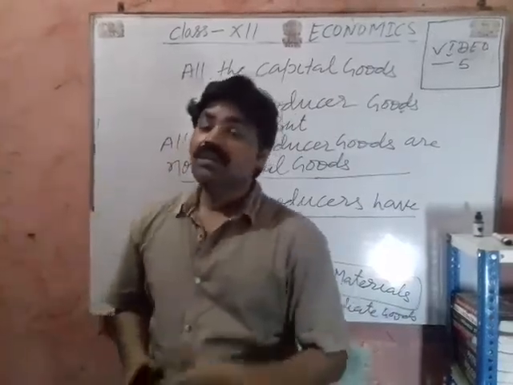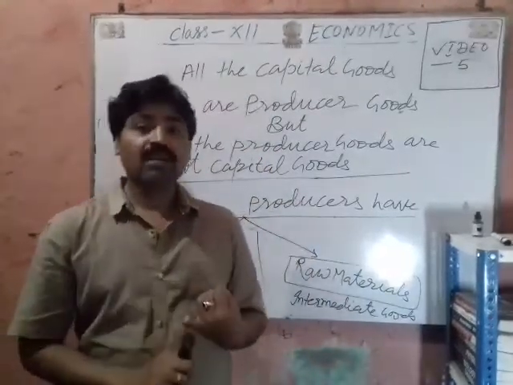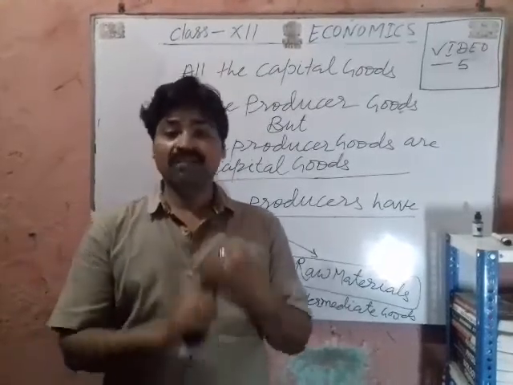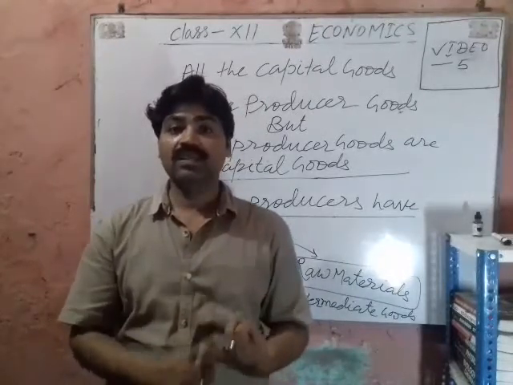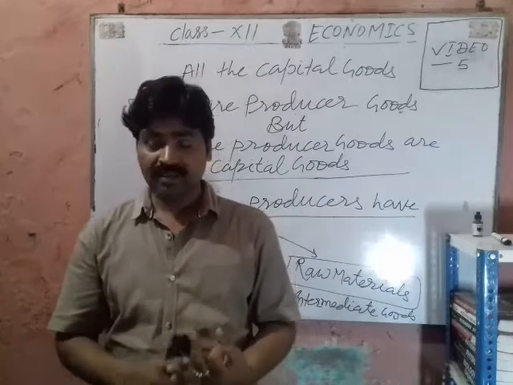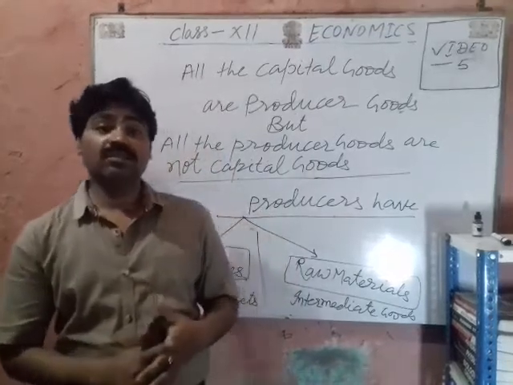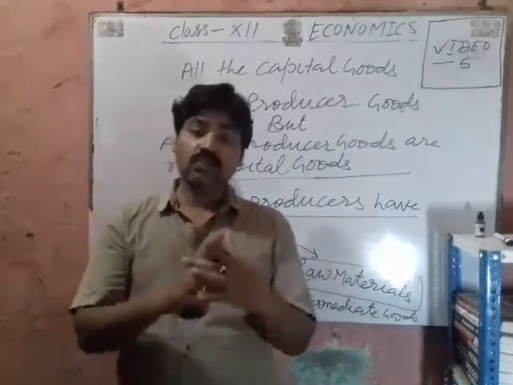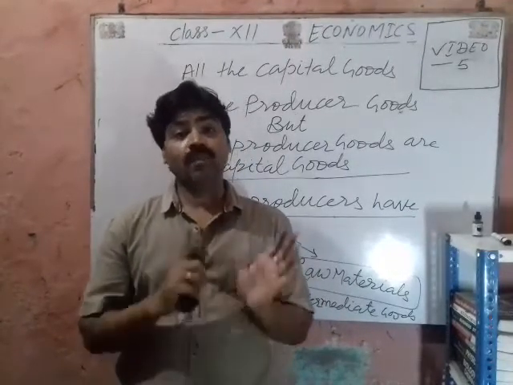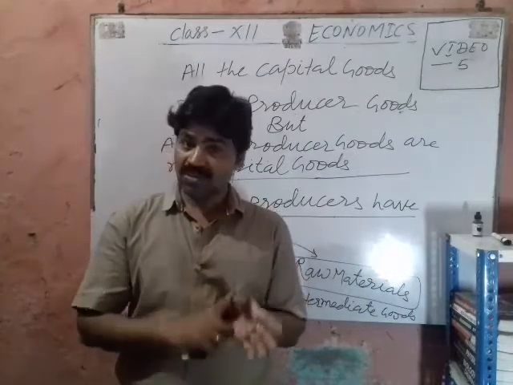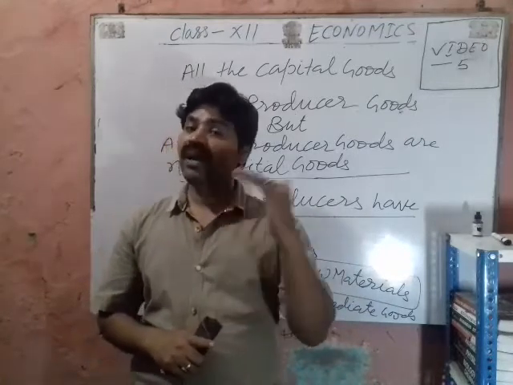In this way, we have the features of capital goods and many things about it. First, capital goods are fixed assets of the producers. These goods are used by the producers in the process of production for the several years. These goods are of high value. Next, use of these goods leads to the depreciation, and these goods are the final producer goods. So these goods are included in the estimation of GDP and national income.